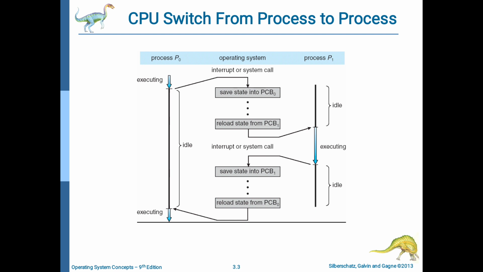The process P1 information is stored in the process control block of P1, so that is reloaded into the CPU for process P1. Then the operating system will execute that particular process. In this way the CPU is switching from process P0 to P1.